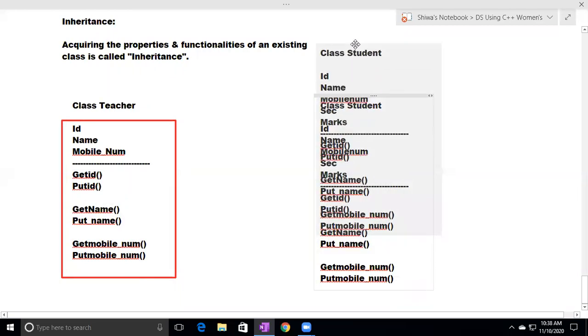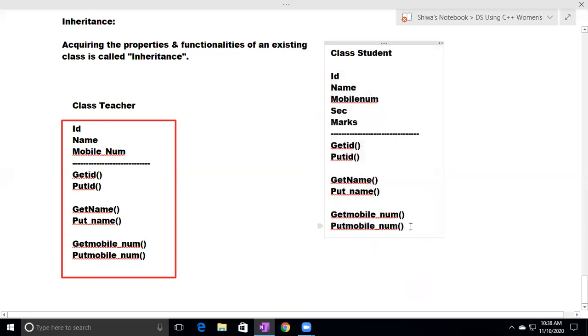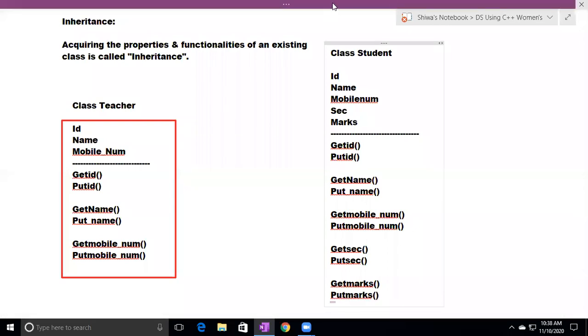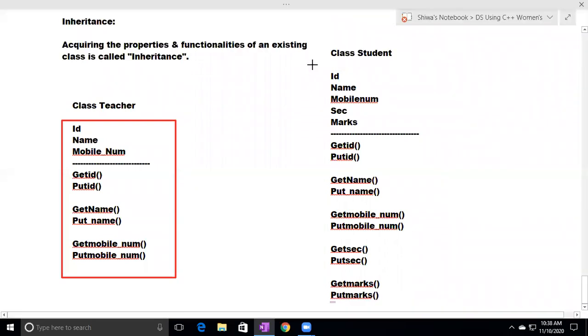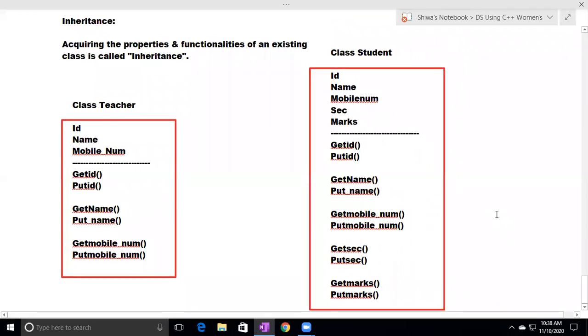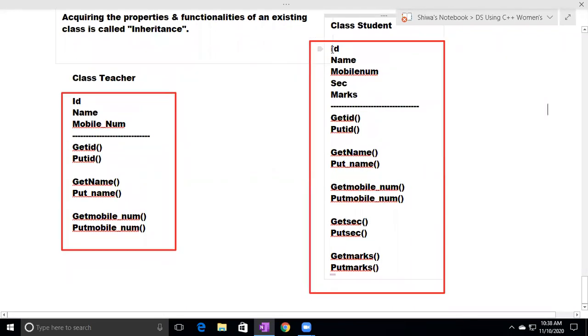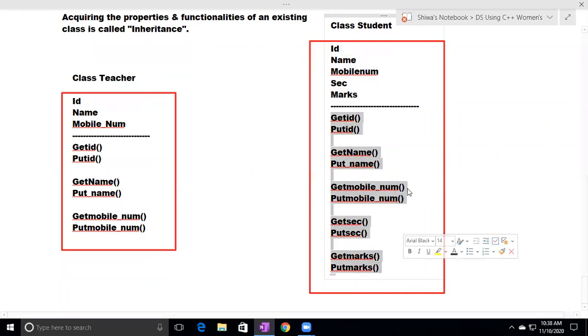Like that, I want to read the section value. To read the section value, I'm defining the get section method. To print the section value, I'm defining the put section method. Similarly, to read marks value, get marks method. To print marks value, put marks method. Now observe carefully here. This class has how many properties? 5 properties. How many methods? 10 methods we are defining.